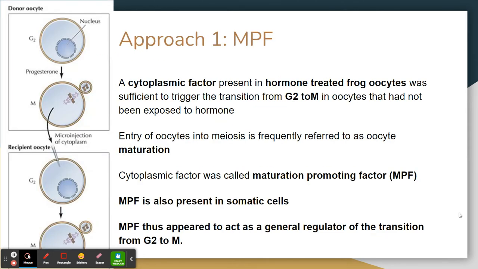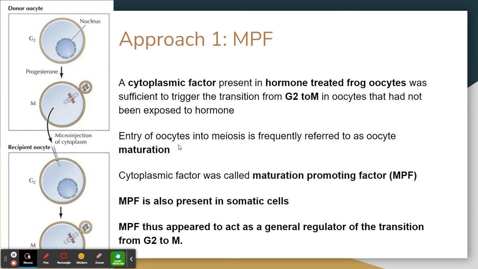In the first approach, it was seen that in a normal hormone treated frog oocyte cell, when hormone treatment is given, the cell progresses from G2 to M. When the cytoplasmic factor from such hormone treated cells was injected into cells that had not been exposed to hormone, it also triggered the transition from G2 to M phase.